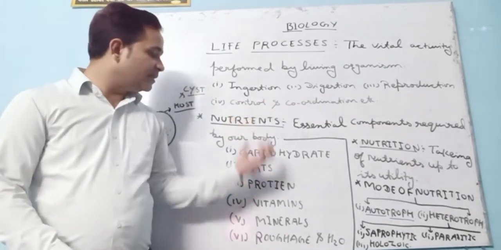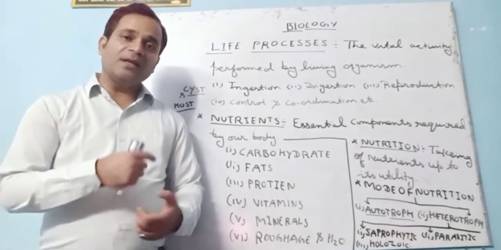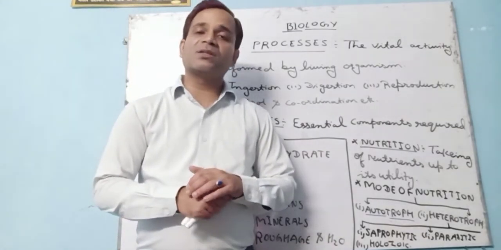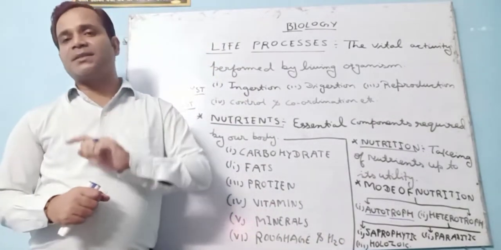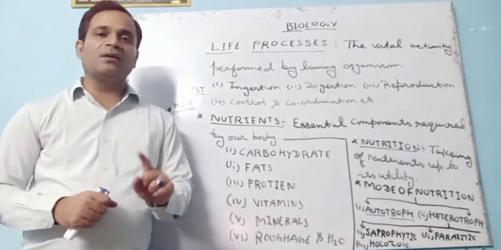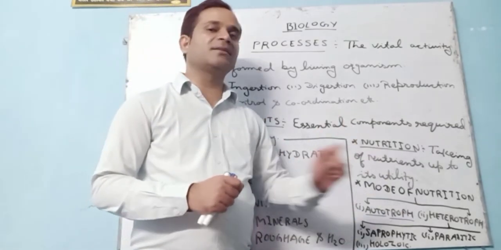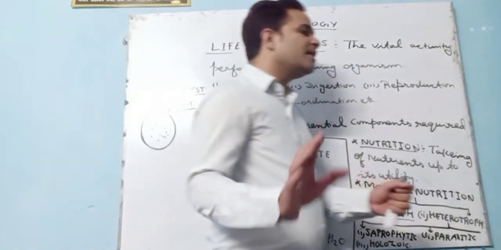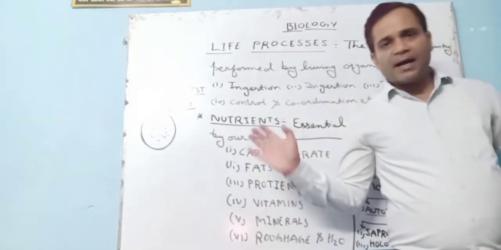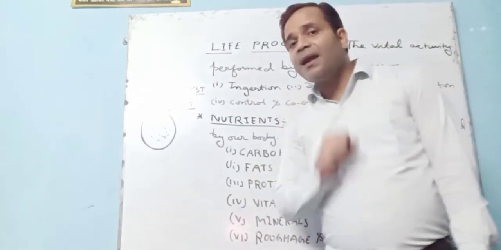So how do we take all these nutrients? So let's be clear here, students, the system is the digestive system. But before we start the digestive system, first of all, we must be clear about the nutrients in plants also. Getting it or not? So see, nutrients in plants. I have written here all the nutrients needed by animals.